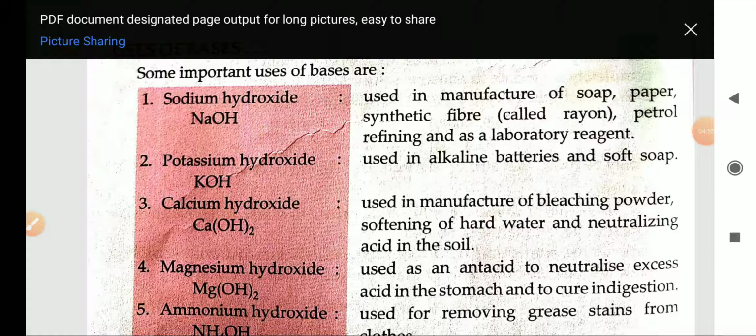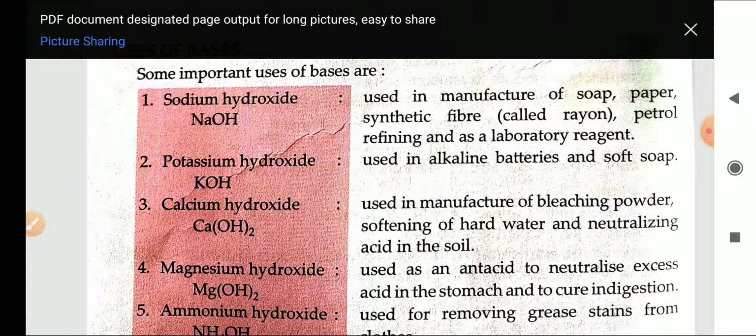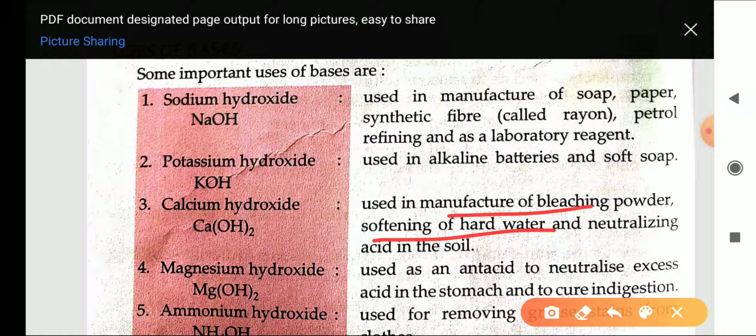Sodium hydroxide is used in manufacturing of soap, paper, synthetic fiber and petroleum refining. Second base is potassium hydroxide. It is used in batteries and soft soaps. Third is calcium hydroxide. It is also a type of base. It is used in manufacturing of bleaching powder and softening of hot water.